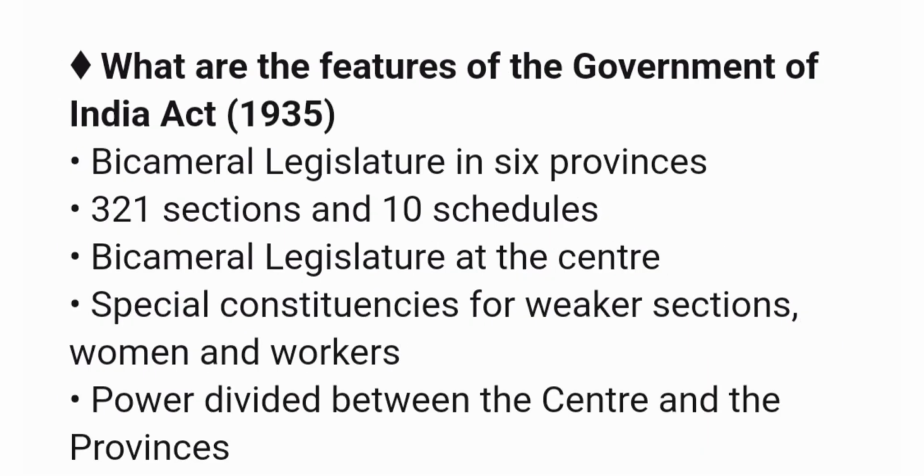Next question. What are the features of the Government of India Act 1935? Answer. Bicameral legislature in 6 provinces. Next point. 321 sections and 10 schedules. Next point. Bicameral legislature at the center. Next point. Special constituencies for weaker sections, women and workers. Next point. Power divided between the center and the provinces.